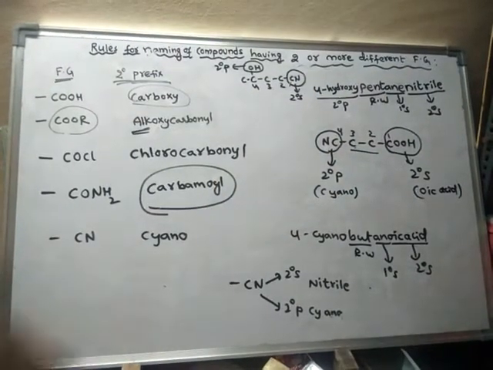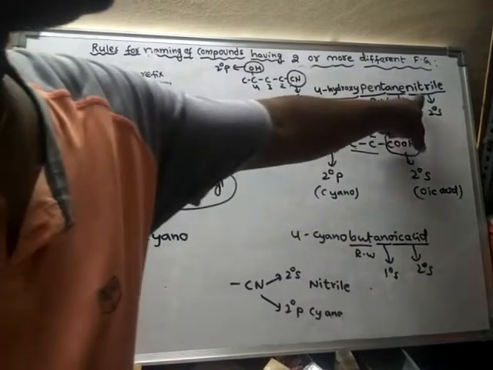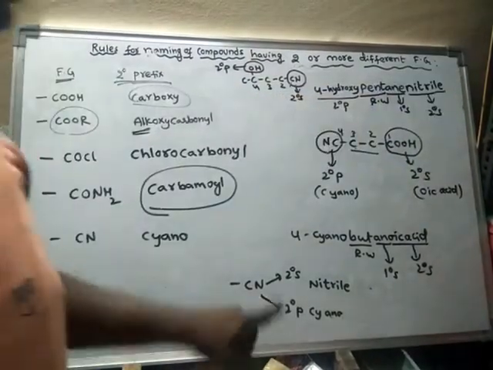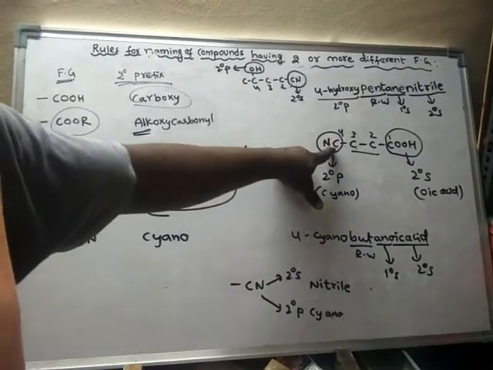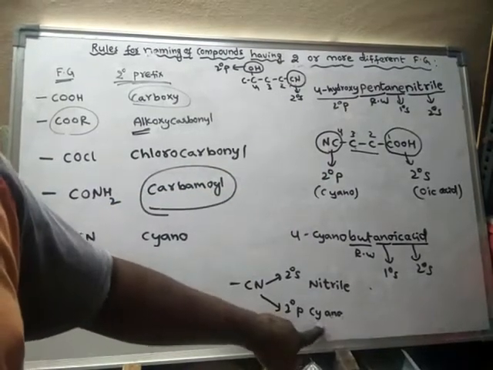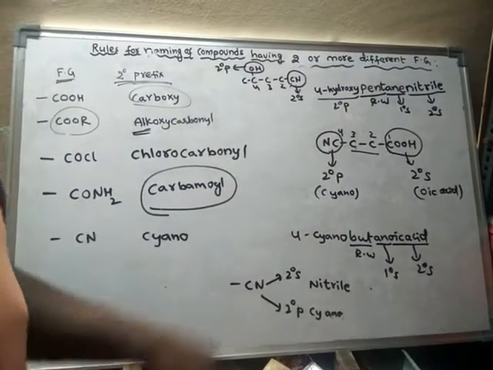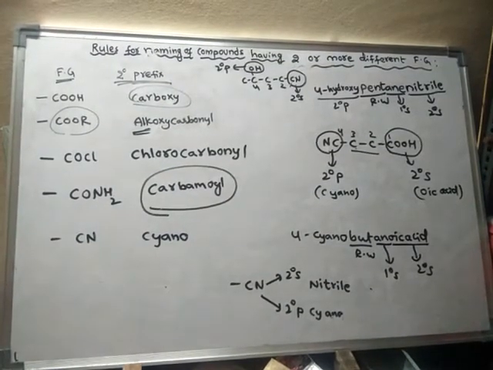Look here. If the cyanide group is acting as secondary suffix, we use nitrile. For the same cyanide, if it is acting as secondary prefix, then the secondary prefix name is cyano. That is why we used cyano. Remember, every functional group will have a secondary suffix and secondary prefix, but there are some functional groups which never possess secondary suffix names.